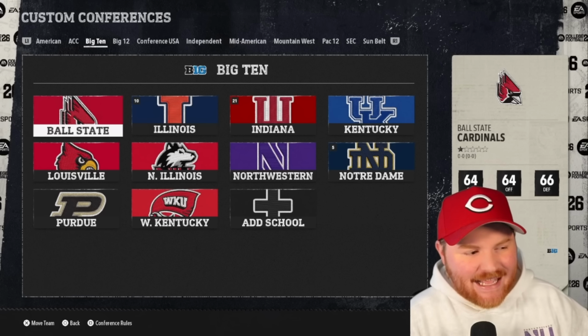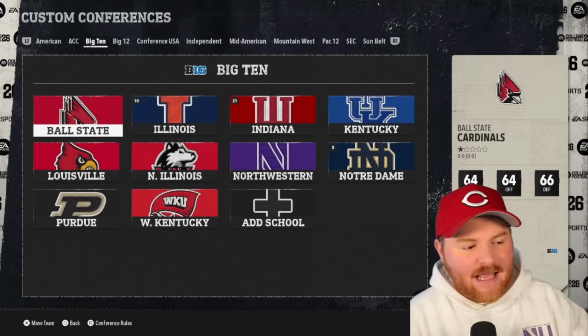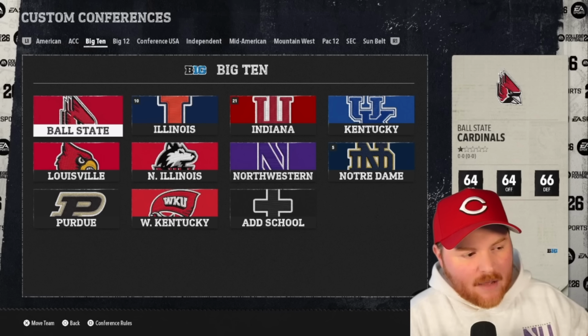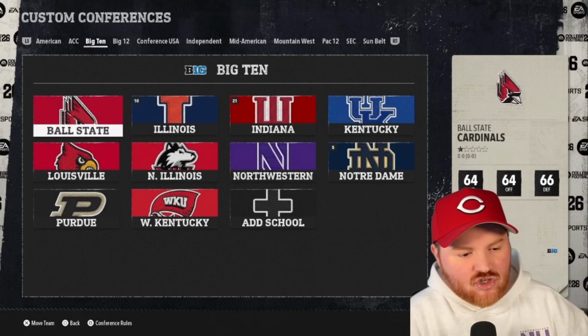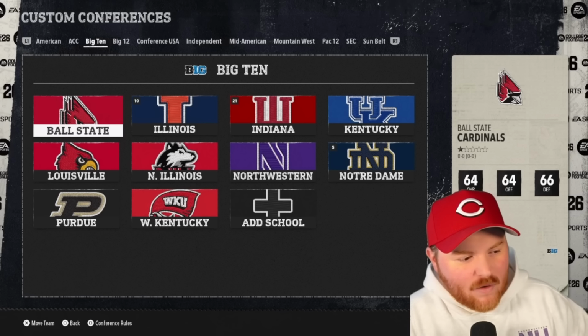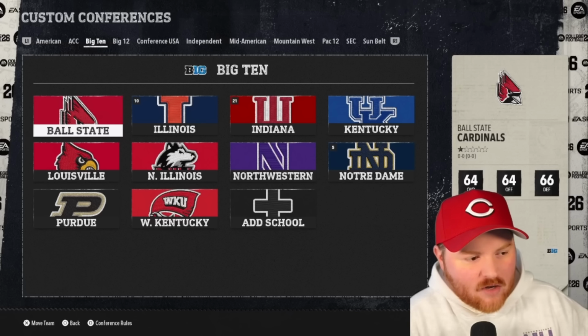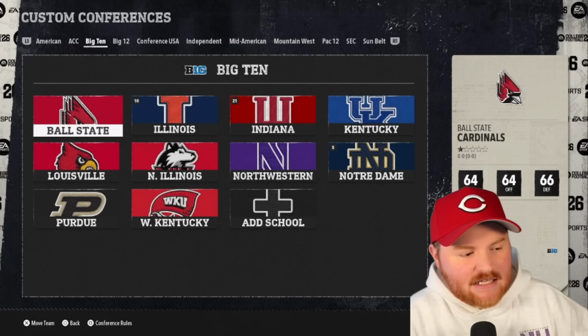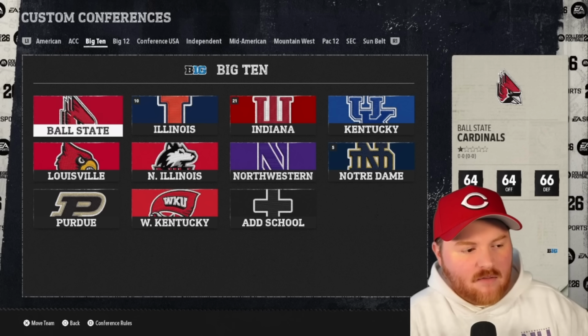The Big Ten is Indiana, Illinois, and Kentucky. So we've got Ball State, Indiana, Purdue, and Notre Dame from Indiana. We've got Illinois, Northwestern, and NIU from Illinois, and then Kentucky, Louisville, and Western Kentucky from Kentucky.